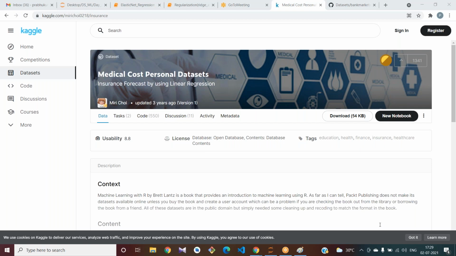Try to import that into your Jupyter notebook. Insurance.